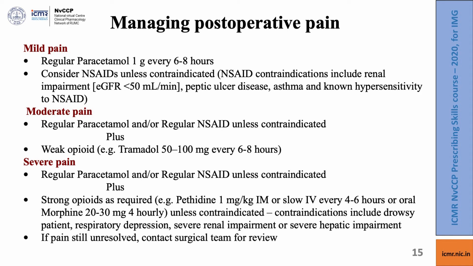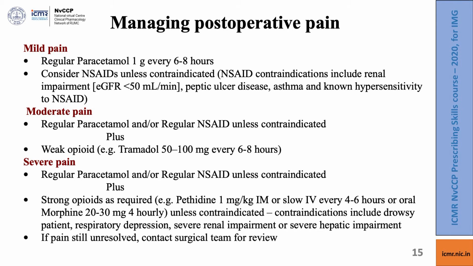Mild pain can be managed with regular dosing of paracetamol 1 gram every 6 to 8 hours. We can also consider NSAID analgesics unless they are contraindicated, and common NSAID contraindications include impaired renal function, peptic ulcer disease, asthma and known hypersensitivity to NSAIDs.